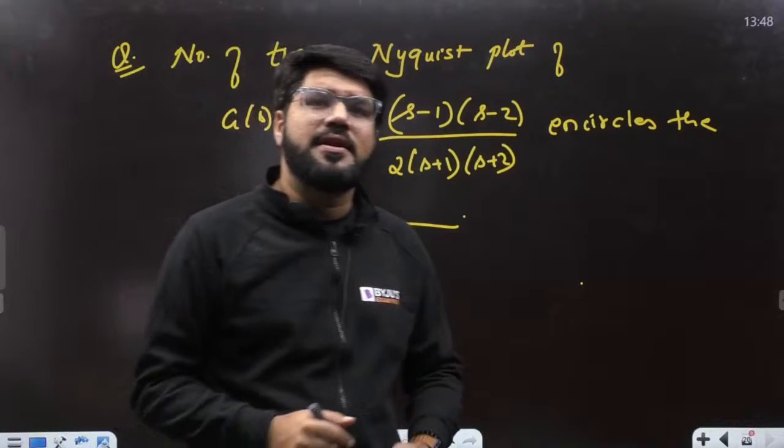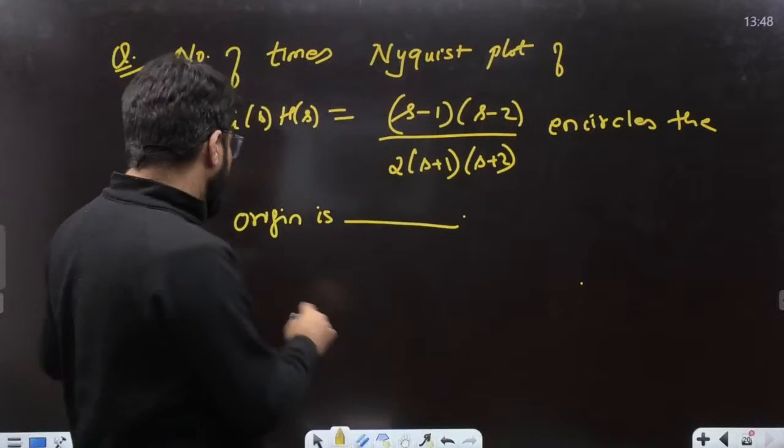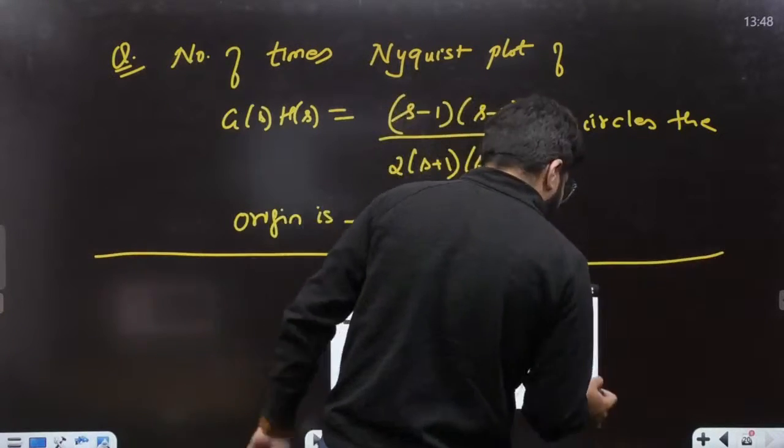How many times it encircles? Origin means 0, 0 only. यहाँ पे minus 1, 0 stability वाले criteria की बात तो नहीं की है, right?